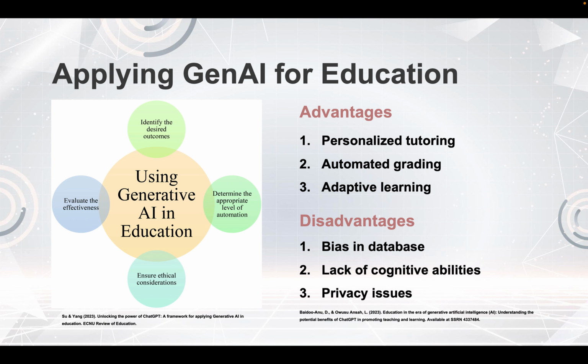Second, determine the appropriate level of automation, because it depends on whether we are handling teaching tasks or learning tasks with generative AI. So we have to decide whether it will be fully automated or semi-automated. Next, ensure the ethical considerations, because we know that education is work related to humans, and this complexity cannot be replaced by generative AI.